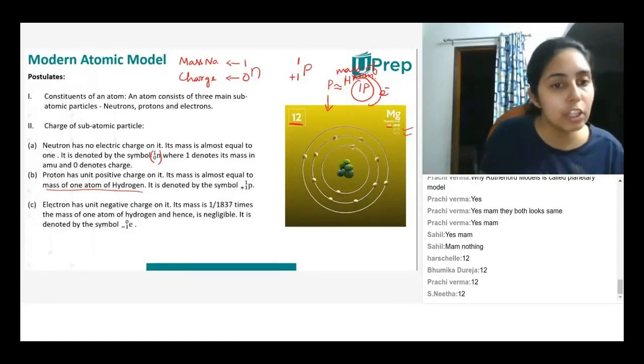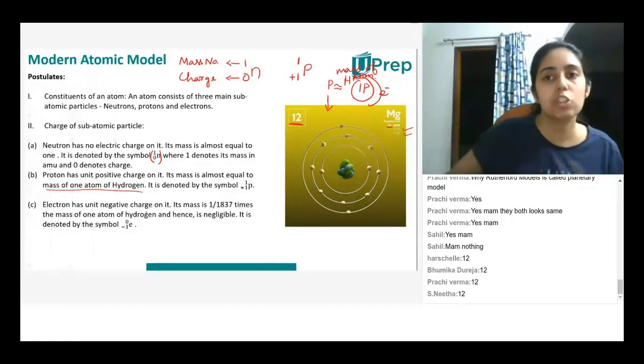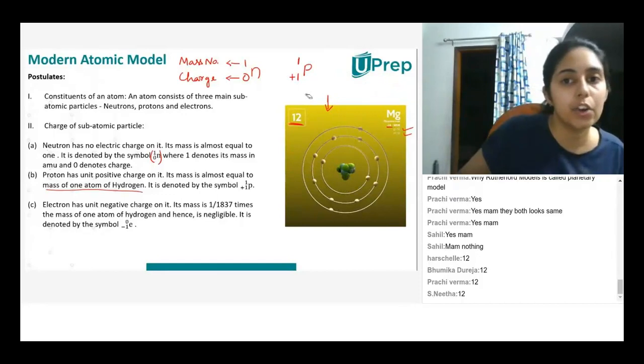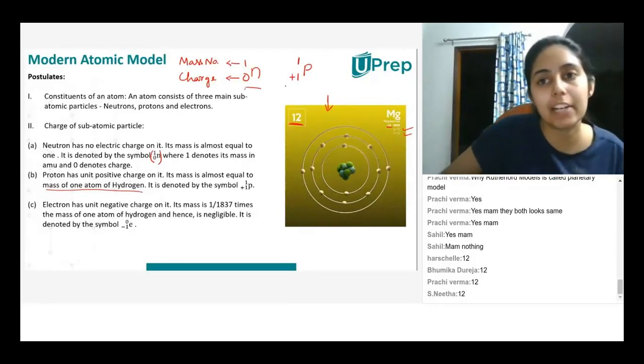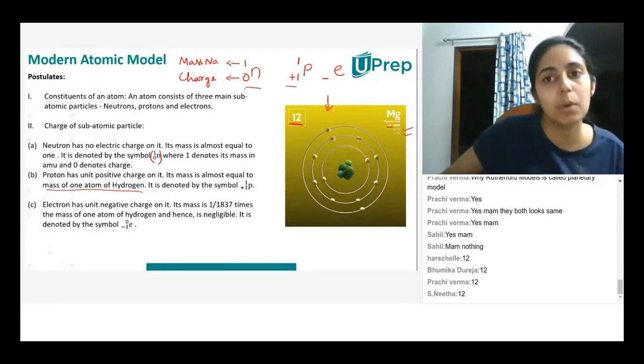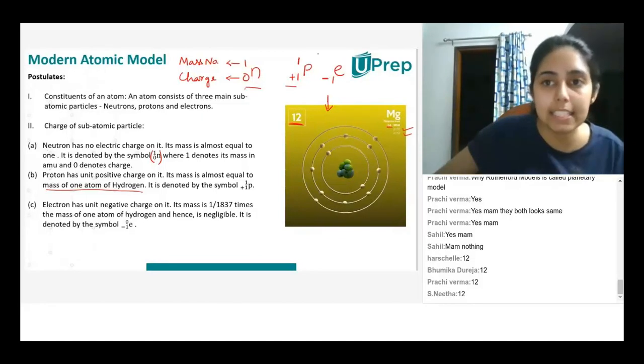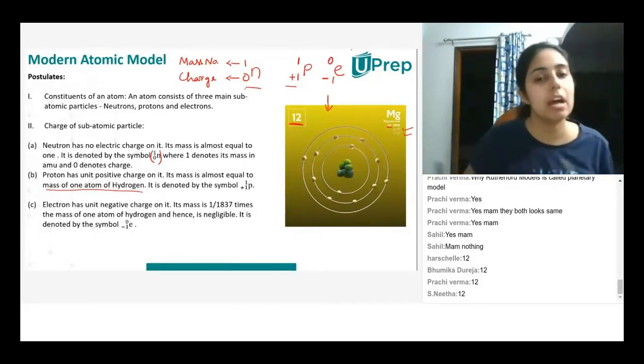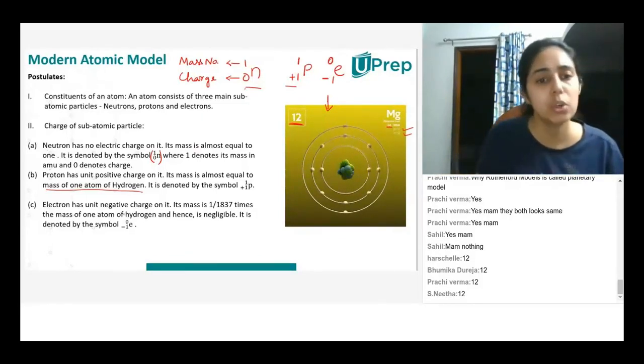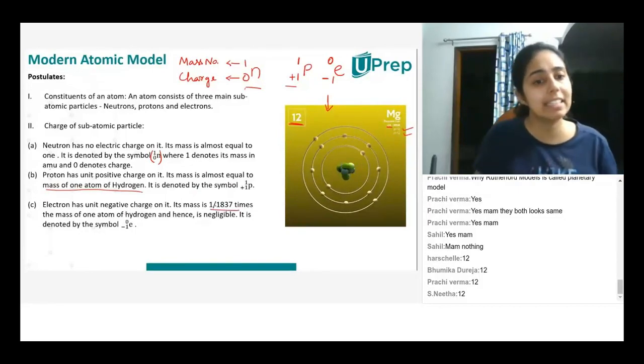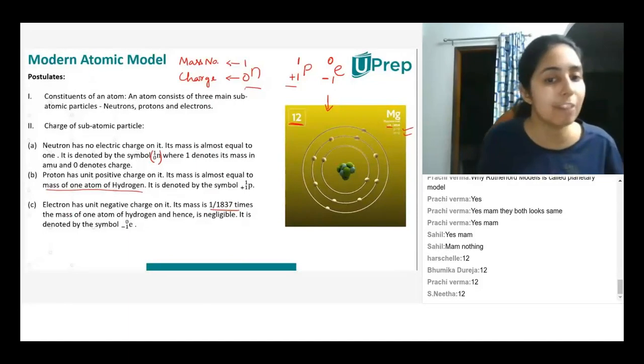So electron has a unit negative charge on it. Just like how I represented neutron and proton, we can also represent electron with -1 as the charge and 0 on top, because I told you the mass is negligible. The mass is 1/1837 times the mass of one atom of hydrogen.